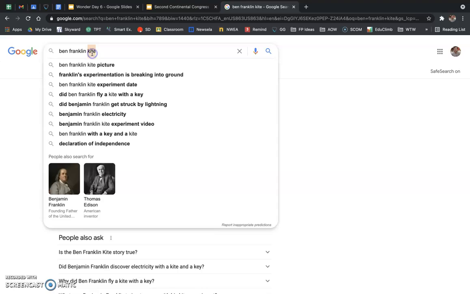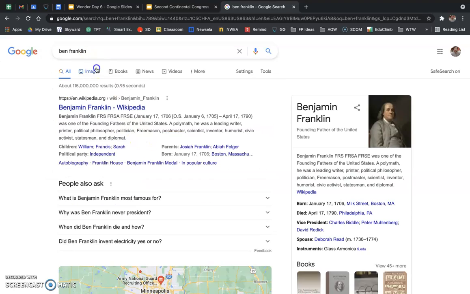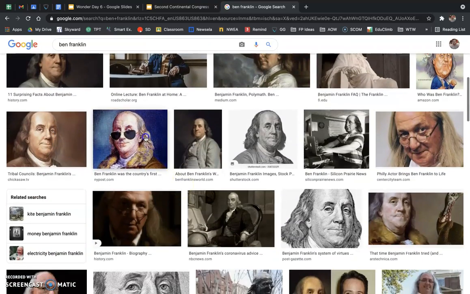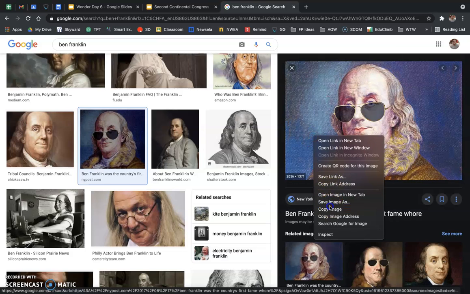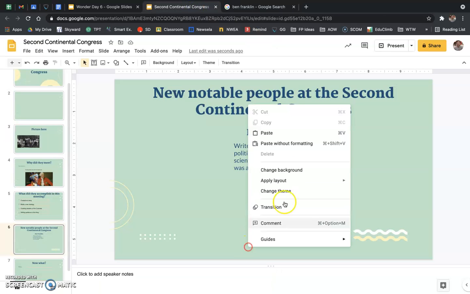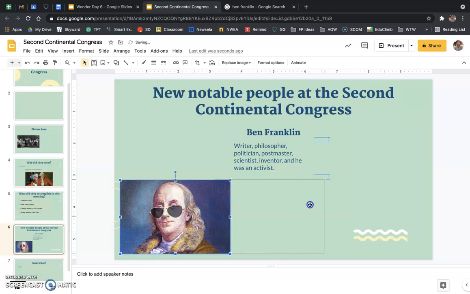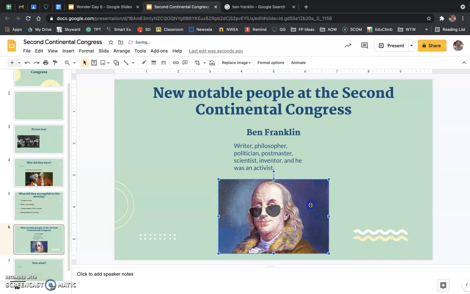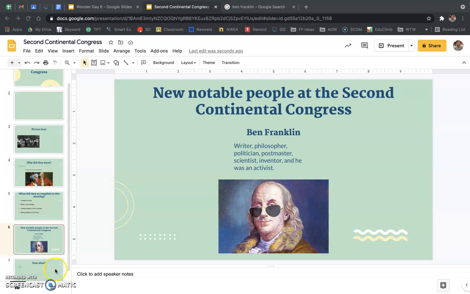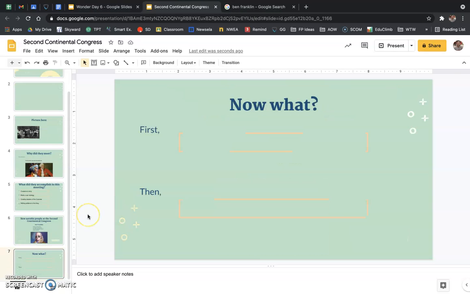But anyway, Ben Franklin, let's grab a picture here. I'm going to grab this one. It's kind of cool. So he did a lot of things. He helped out in a lot of different ways. He also had a lot of money because of all the things that he had done. And so he was able to help out in whatever way he could. Yep. So Ben Franklin. All right. Now, if you need to pause, go ahead. I'm going to move down here to the last slide.